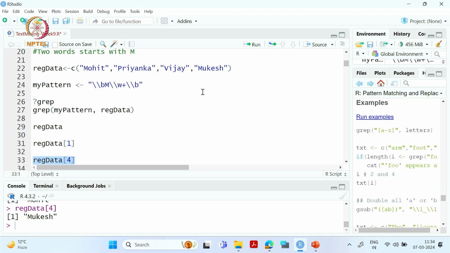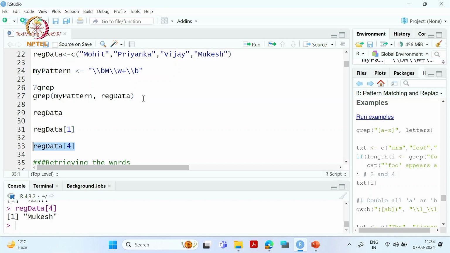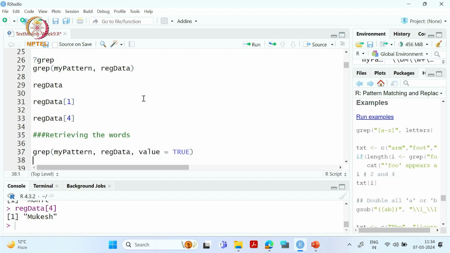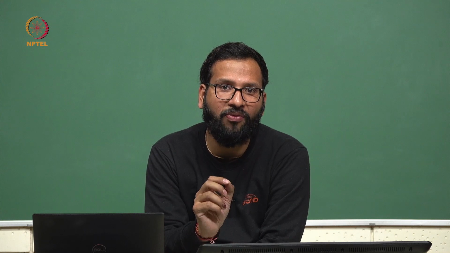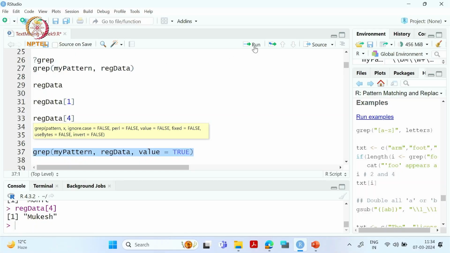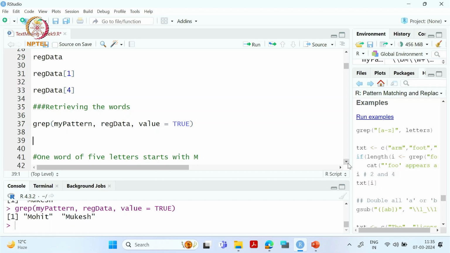We have identified that there are 2 words in this particular object which start with M. There is another argument available in this function: we can simply set value equal to true. If we write value equal to true, it will not give me the locations, the first and fourth, where the pattern matches. Now it will give the words which match our pattern. So if I do like this, now I got my matching words. Okay, understand? Now let's move to another pattern in our data set.